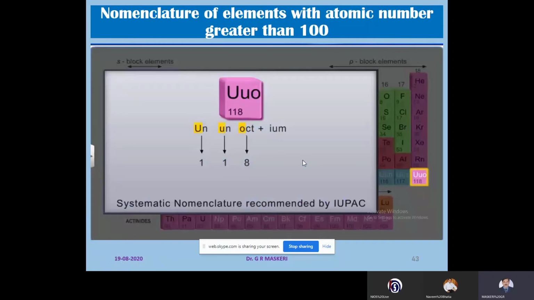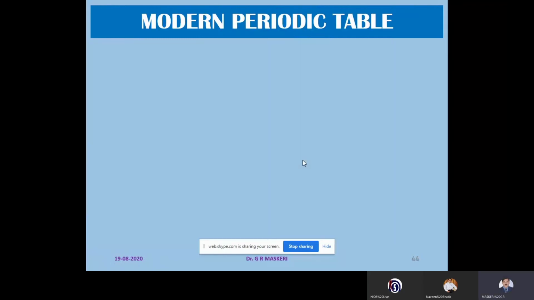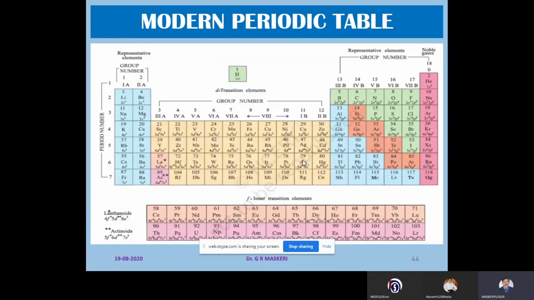So this is the way temporary names are given. However, last year, the naming of all the elements up to 118 was completed by IUPAC. So let us see the 118 elements which have been named, and also their symbols.